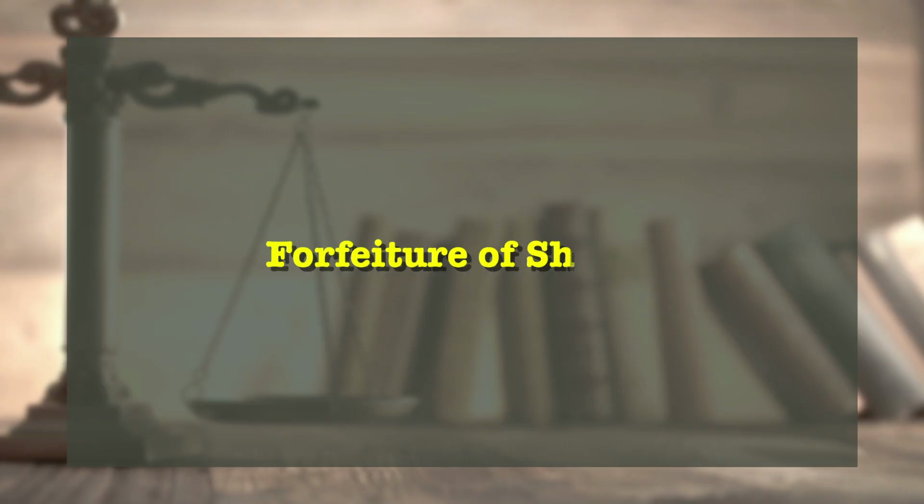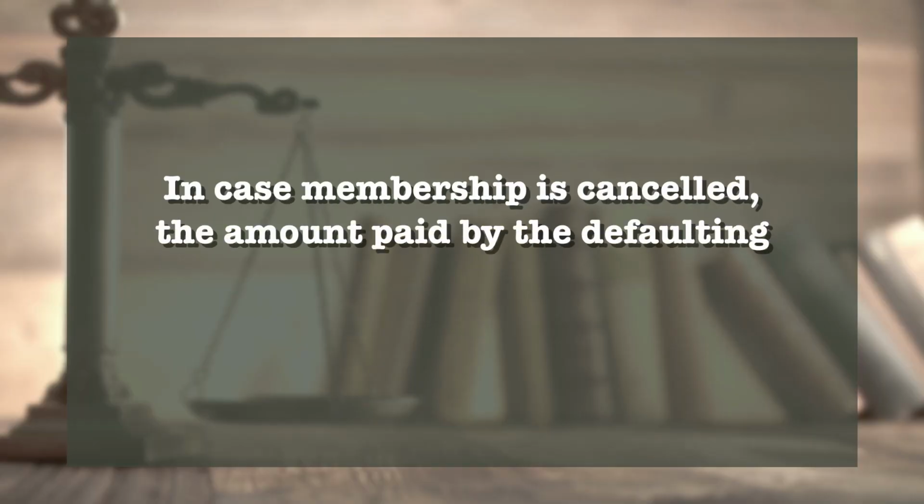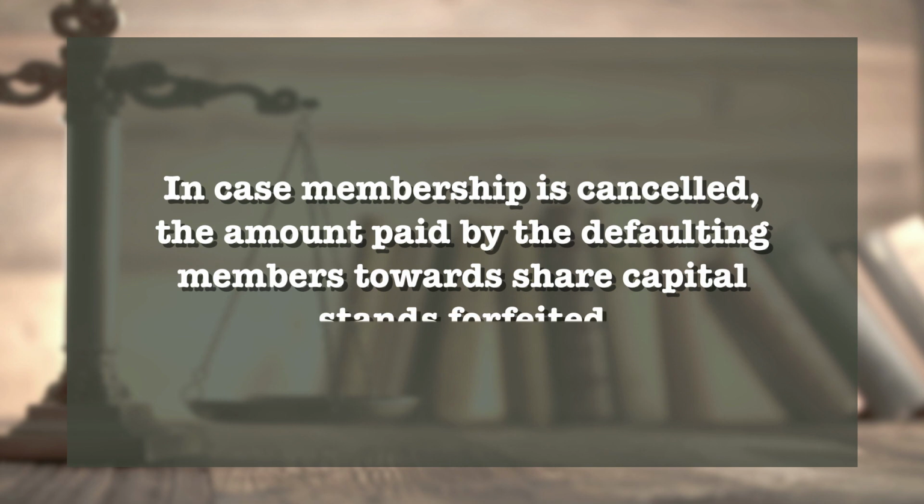Now that brings us to forfeiture of shares. Sometimes some shareholders fail to pay the called up amount in full, that is, they do not pay one or more installments after the allotment of the shares to them. In such a case, either the company can go to the court and file a suit against the defaulting shareholders for recovery of the due amount, or can cancel the membership of the defaulting shareholders. In case the membership is cancelled, the amount paid by the defaulting members towards the share capital stands forfeited. This is called forfeiture of shares.